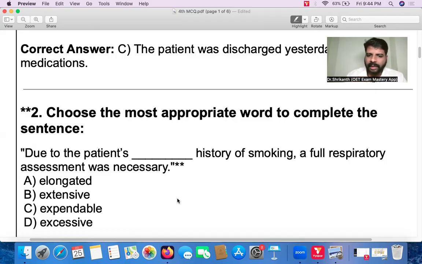Due to the patient's dash history of smoking, a full respiratory assessment was necessary. So here you need to give importance to the vocabulary.